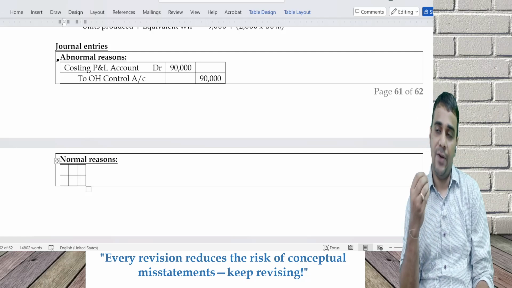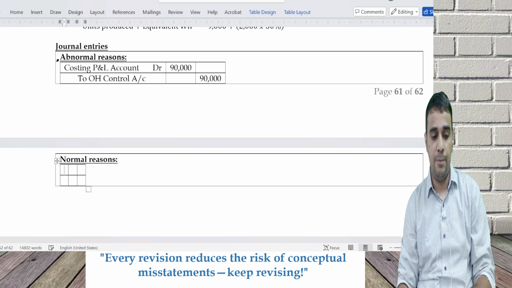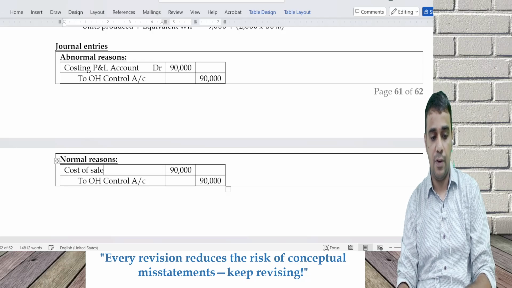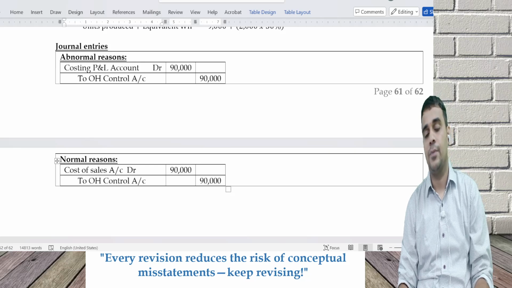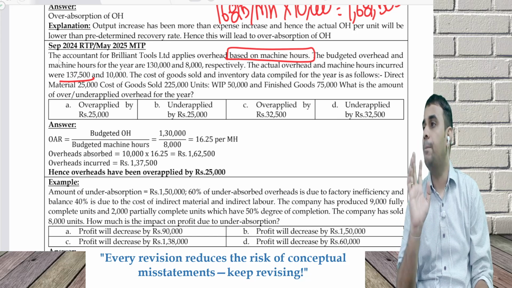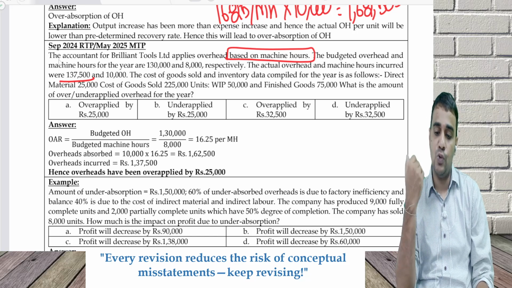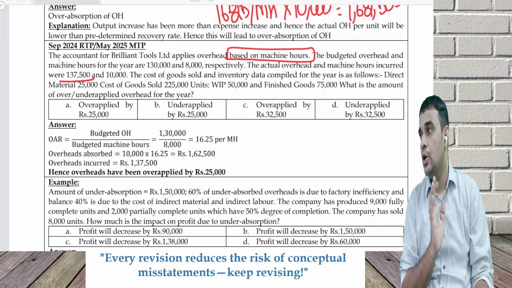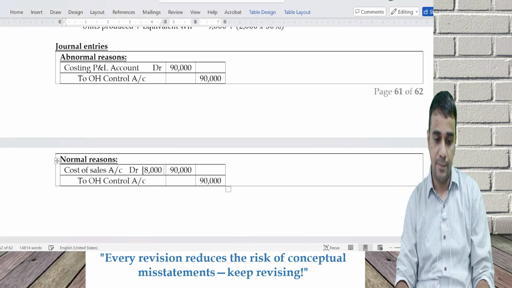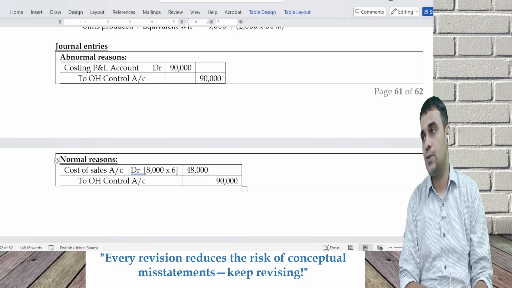Problem is, I've already sold some units. I cannot go back to them and ask them to pay. Cost of sales account debit. This is basically of the 9,000 completed units. I wanted everybody to pay me extra 6 rupees. I get to know 8,000 is already sold. So 8,000 into 6. Again, this is a loss for me.